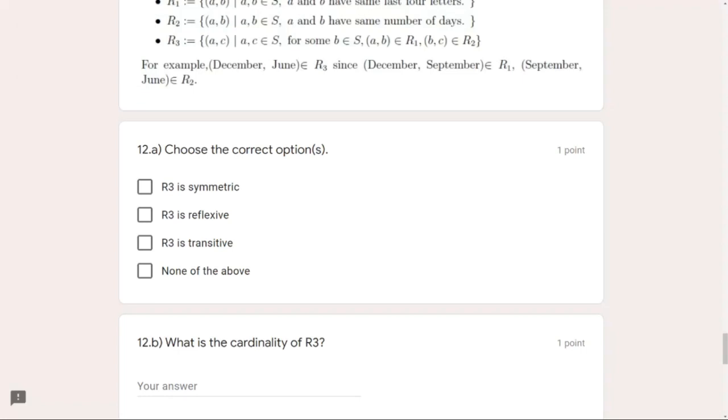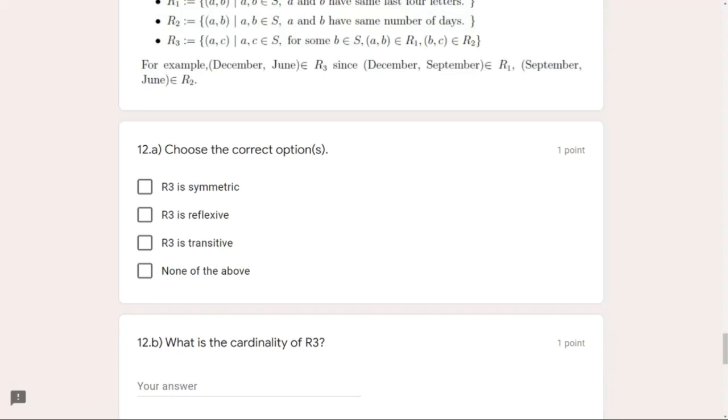Means B can be January, A and C can be January. So in that case, January, which is B, would share the same last four letters as January because it is the same element, and at the same time, it would have the same number of days as January, which is C. Right. So it is kind of like a straight away answer.